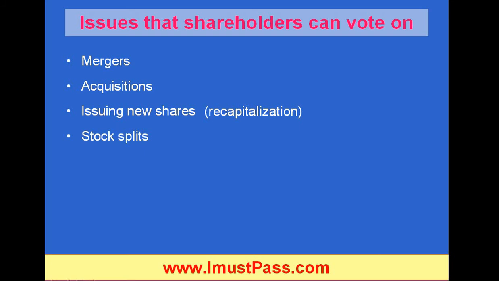Stock splits. If the price of a stock gets too high, the company could say, let's split the stock and have more stocks that are valued less, or something called a reverse split, where they combine stocks that are worth less into fewer shares that are worth more money. That's called a reverse split. They have the right to vote for the board of directors.